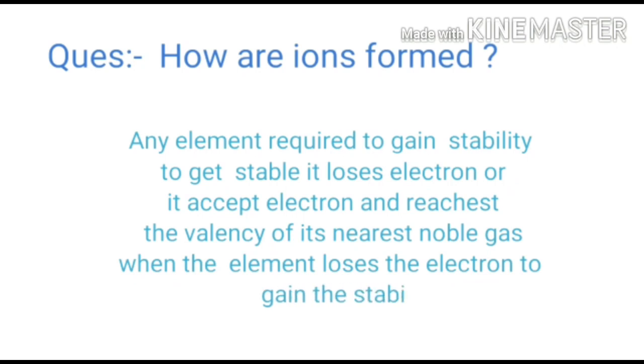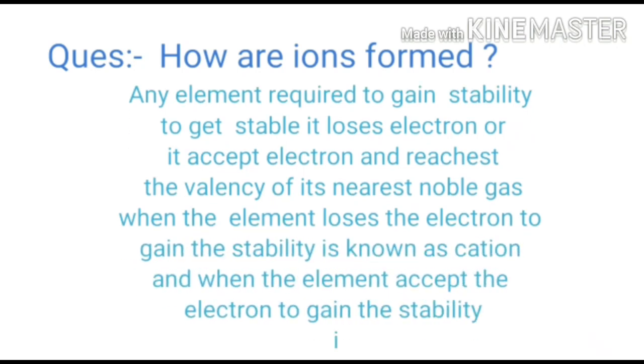To get stable, it loses electrons or it accepts electrons and reaches the valency of its nearest noble gas. When the element loses electrons to gain stability, it is known as a cation, and when the element accepts electrons to gain stability, it is known as an anion.